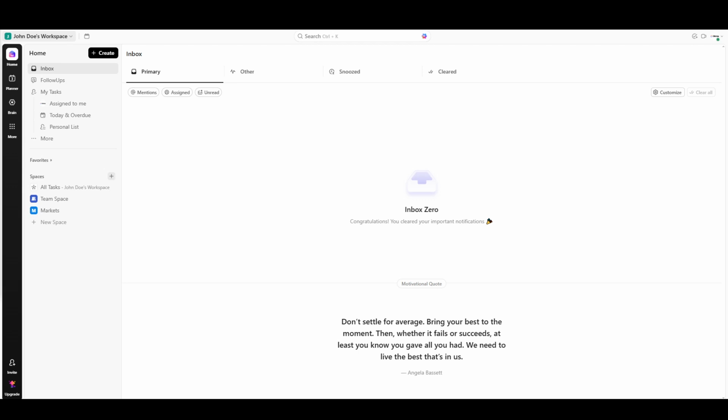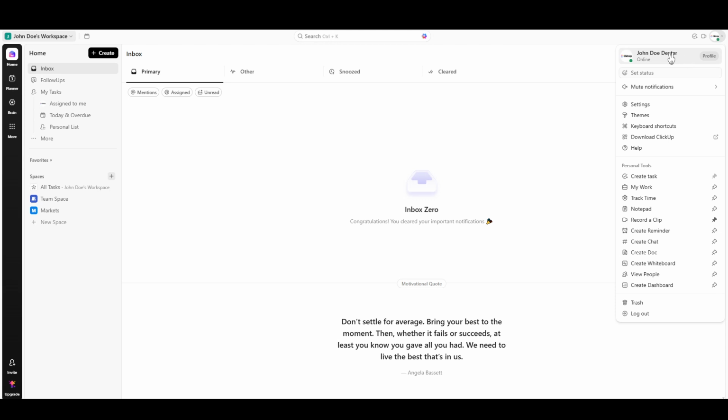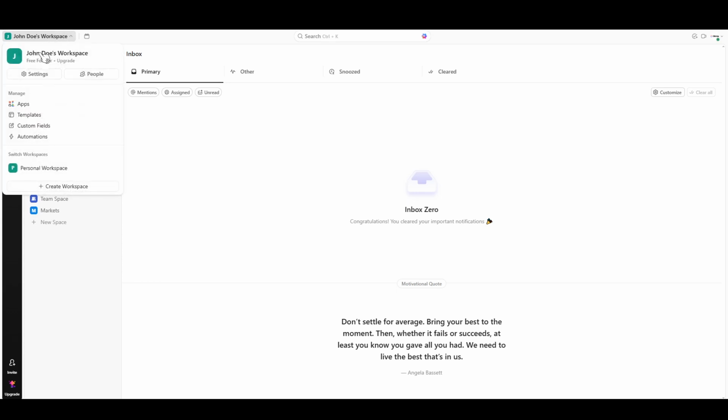Double-check that you've logged into the exact account associated with the API key you wish to delete to avoid any mix-ups. Now, once you're in the right ClickUp account, look towards the top left corner of your screen. Here, you'll find your workspace name displayed. Clicking on your workspace name will open a drop-down menu. This menu is your gateway to various settings and customization options within ClickUp.